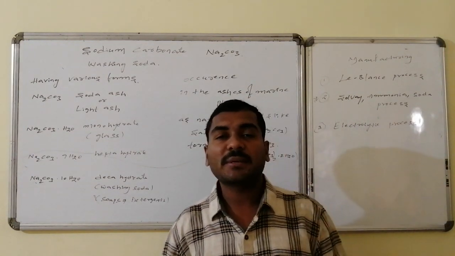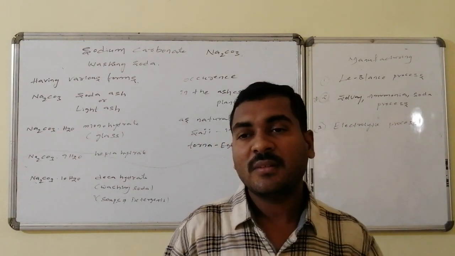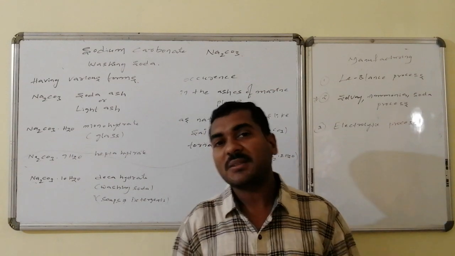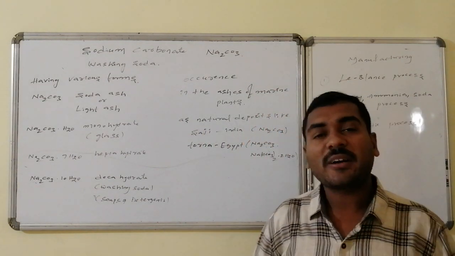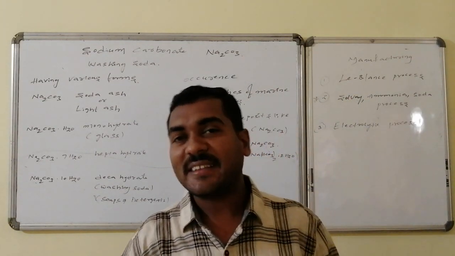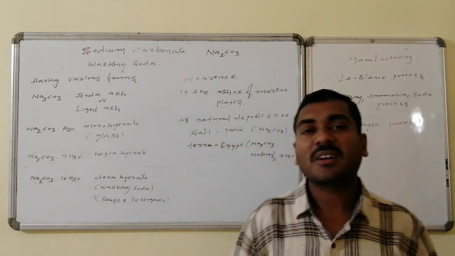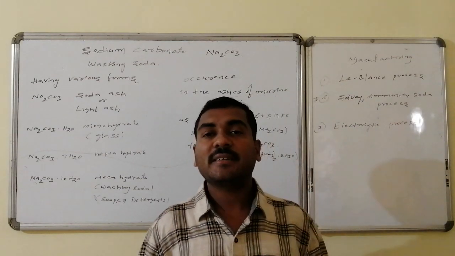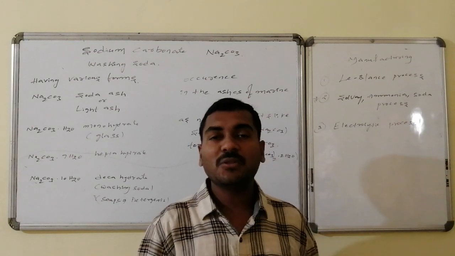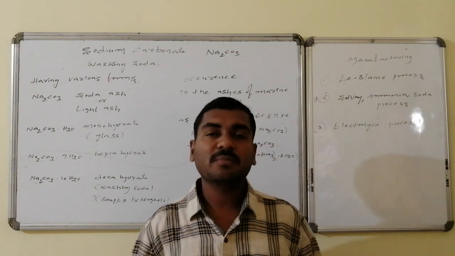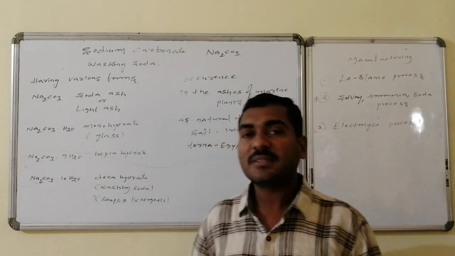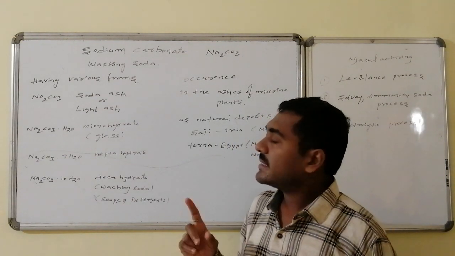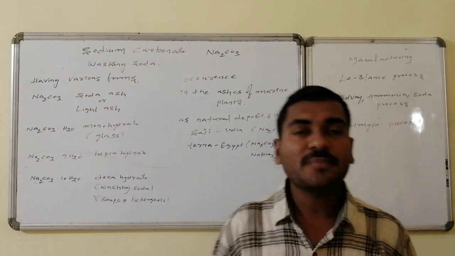The next is some other important compounds of sodium. One of the important compounds of sodium is sodium carbonate, and sodium carbonate has the general formula Na2CO3, because carbonate is a bivalent anion and it can combine with 2 units of cation, that is of sodium. Such a particular compound is said to be sodium carbonate, whereas it is also known as washing soda, and moreover